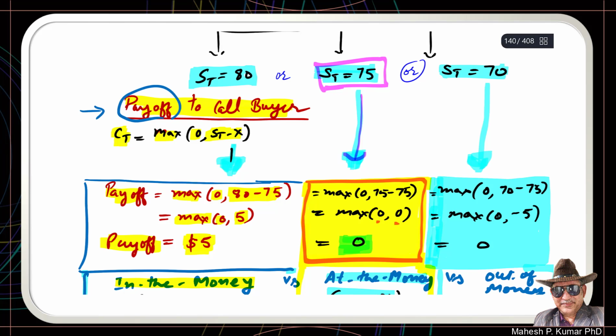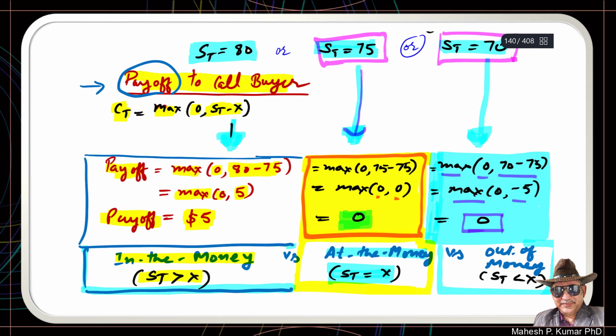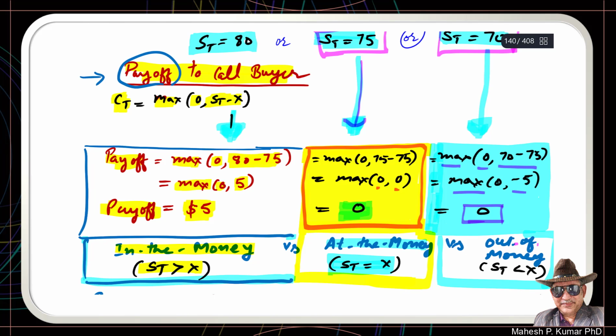Now let us take the third scenario, because you never know in future how the price of the share would go. Suppose the price is 70, then the payoff to the call option buyer would be the maximum of 0 or ST minus X, because this time the market price at the time of expiration is 70, and therefore the payoff would be the maximum of 0 and minus 5, which is 0. So in this case, the payoff is 0 to the call option buyer, and we will say that the option is out of the money.